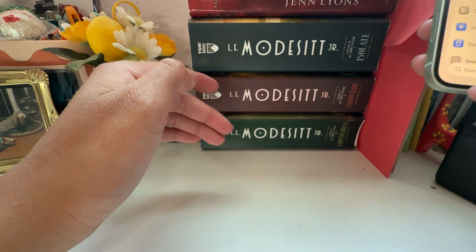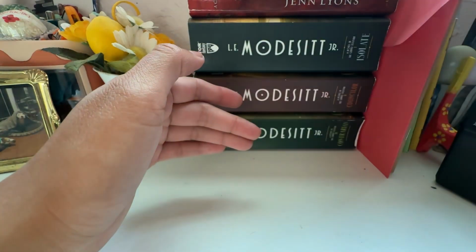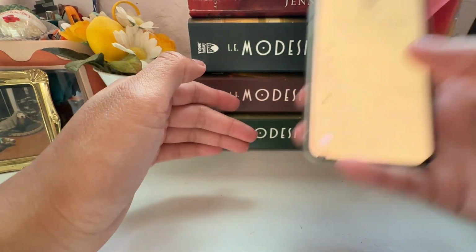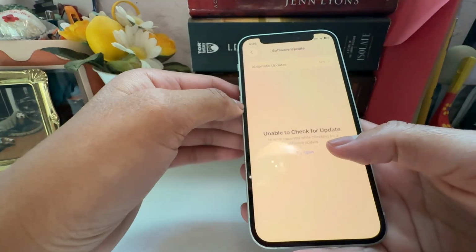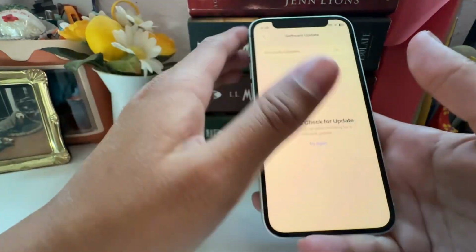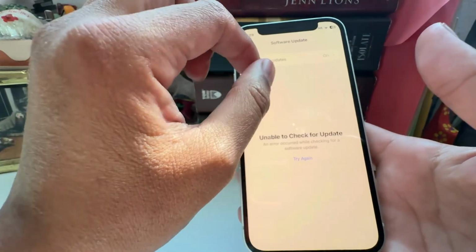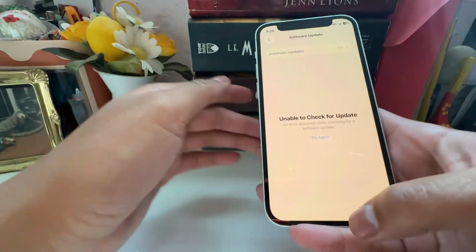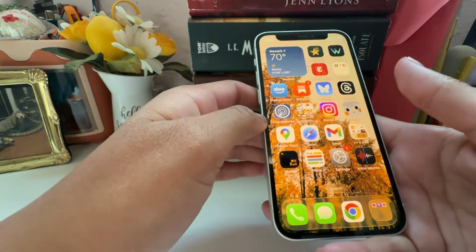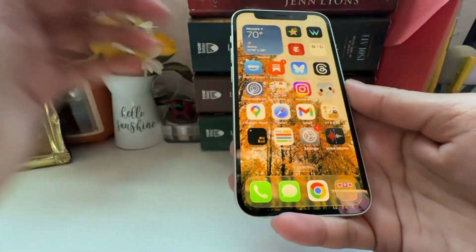Let me pull up very quick so you guys don't see my personal information, and then General, and then Software, and then, well, it's not showing now, but there was a little tab right here saying Beta Program, and then you can just click that. It's a super simple setup, and yeah, the short video is just about the aesthetics of the iOS 26, the new changes.